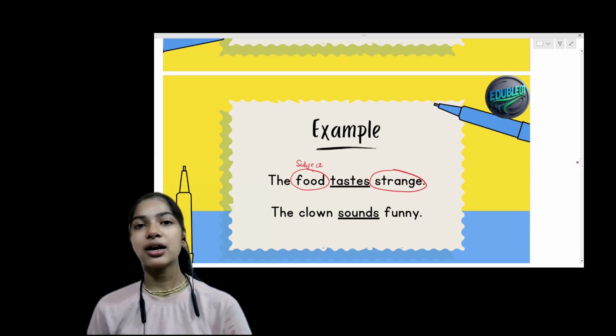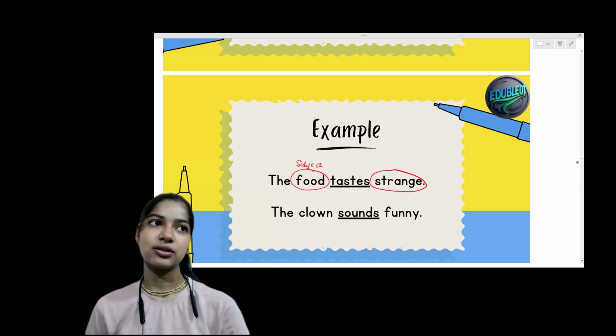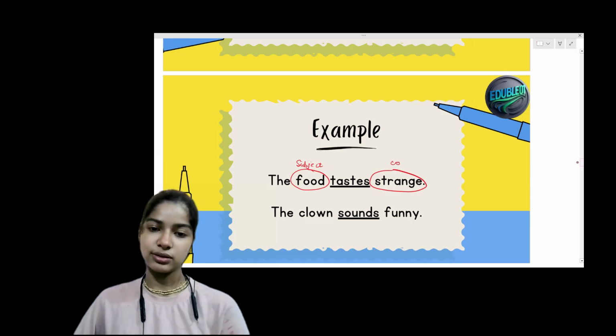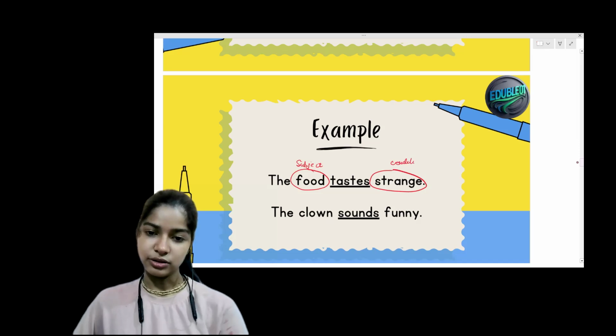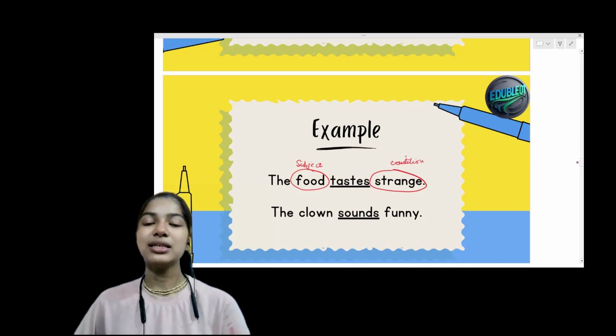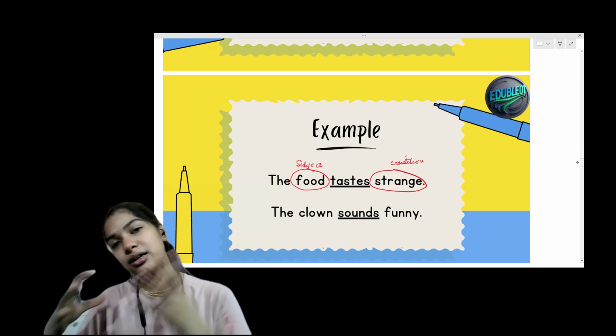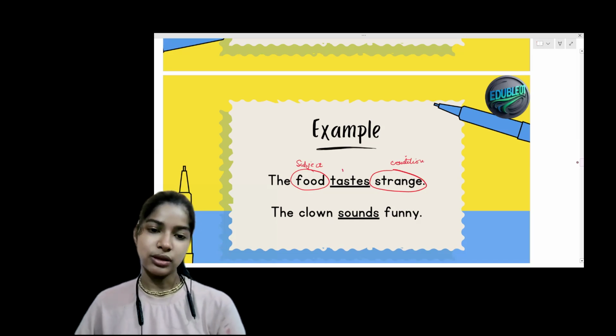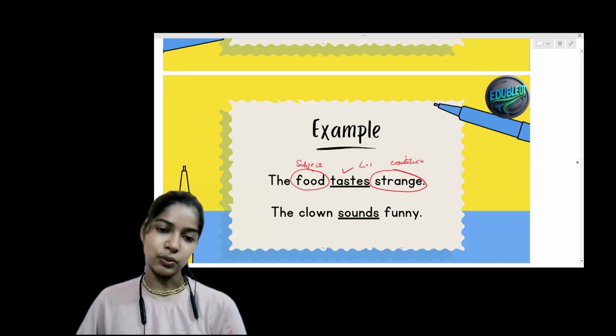Condition is always a phase or something, it can be strange, right? The word strange is a condition over here. So we can say it is a condition. Now, what is linking the subject and the condition together? That is the word "tastes." So that is the linking verb.